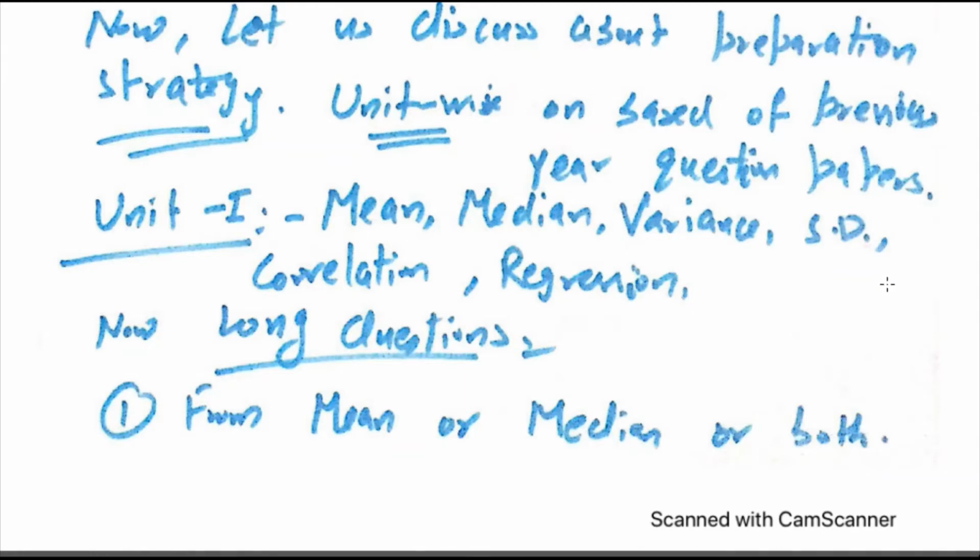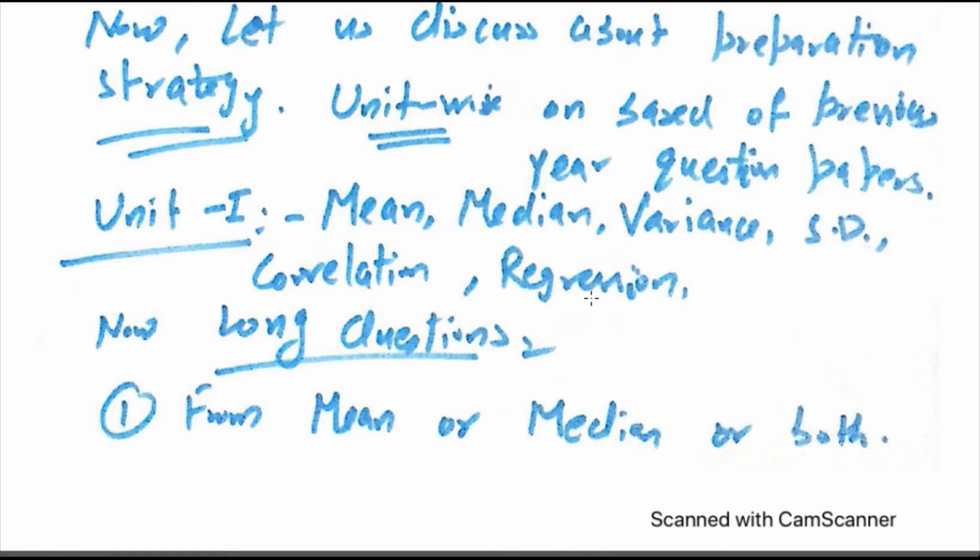In some previous year question papers, you can see there are 2 lengthy questions of 8 marks each. Either they are asked from mean and median, or mean and standard deviation, or median and standard deviation. So I strongly recommend to all of you students that please practice these 3 topics very much: mean, median, standard deviation. You will be given a choice in unit 1: there are 2 questions of 16 marks and you have to choose one.